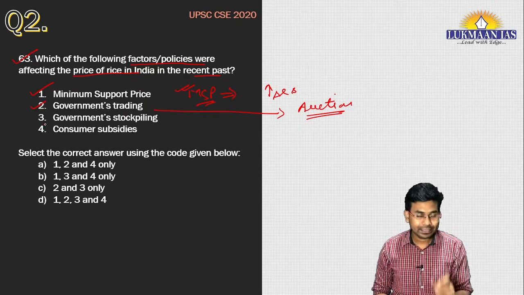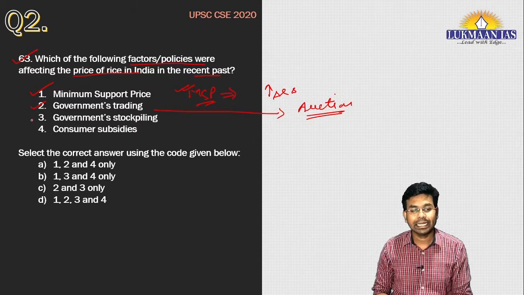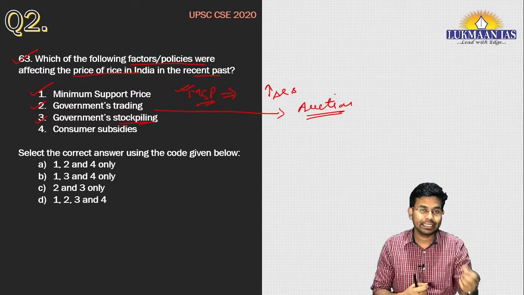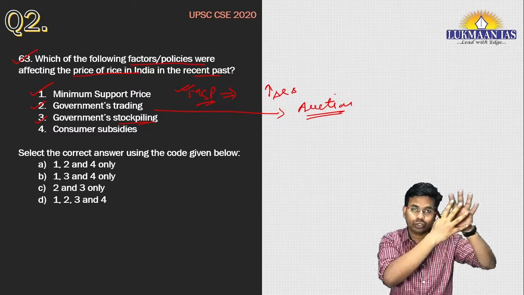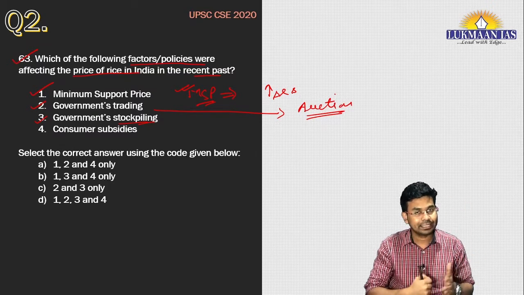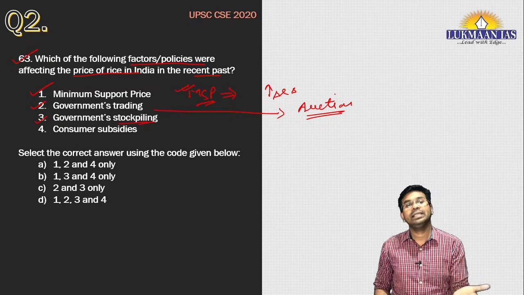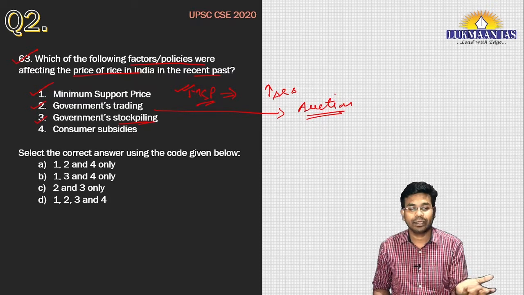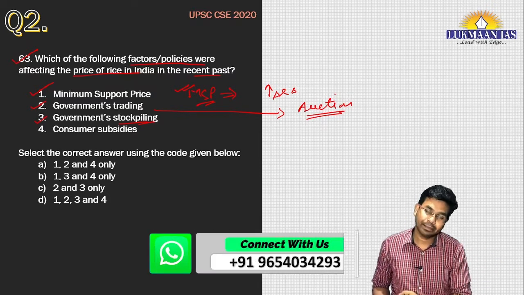Now let us take the third statement that says government's stockpiling. Definitely. So what does government do? Government procures the rice or other food grains at minimum support price. It stockpiles, meaning it stores those food grains with itself, and whenever the price of rice in the market goes very high, the government does trading. So government's stockpiling also affects the price of rice in the market.